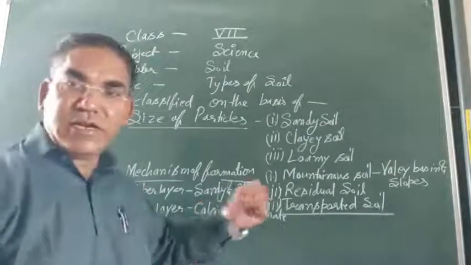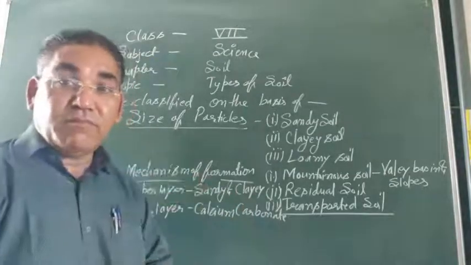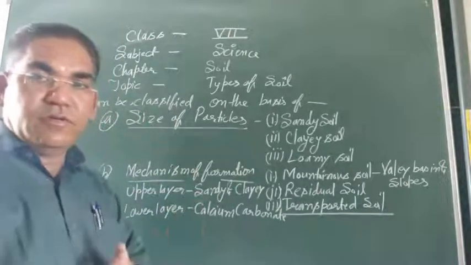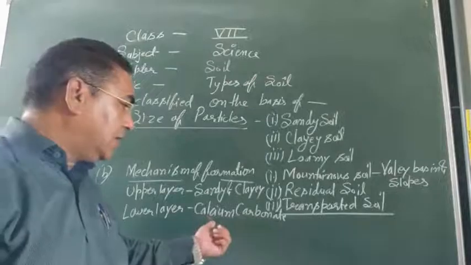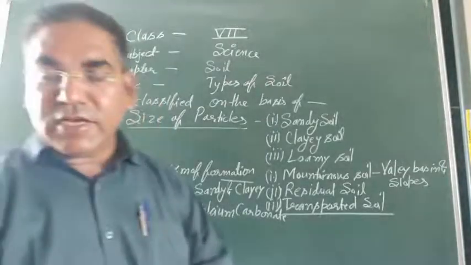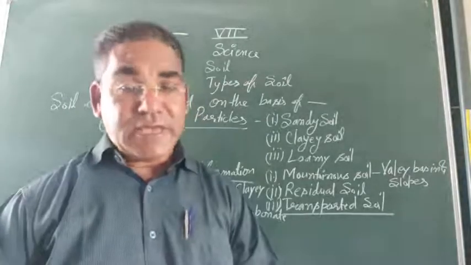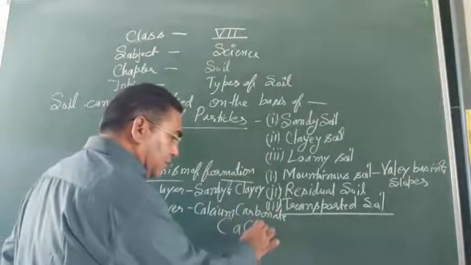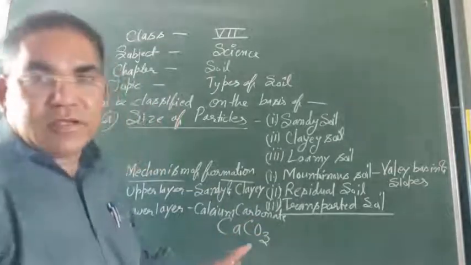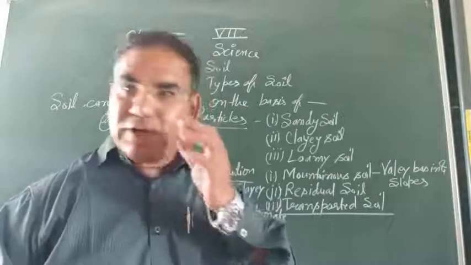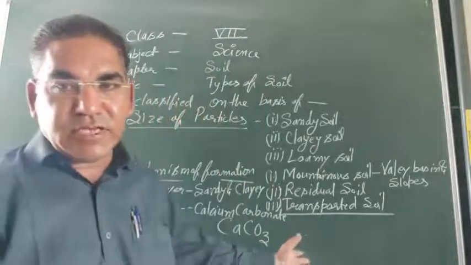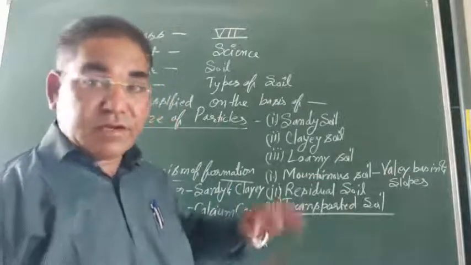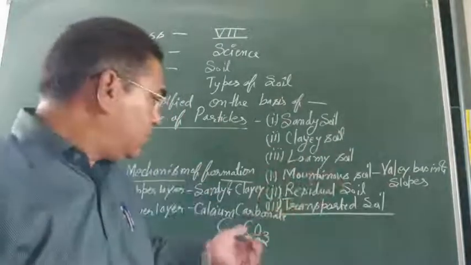Upper layer sandy soil and clay soil, it will look like that from above. But at the basin, at the lower layer of the mountains, they contain calcium carbonate, also known as limestone. What is the formula of calcium carbonate? CaCO3. Limestone. Do you know what is the formula of marble? Yes, this is calcium carbonate. Limestone is also marble. Later on, it converts into marble.